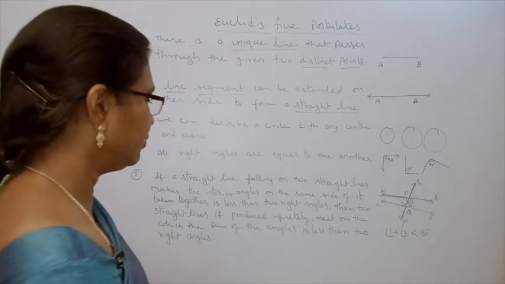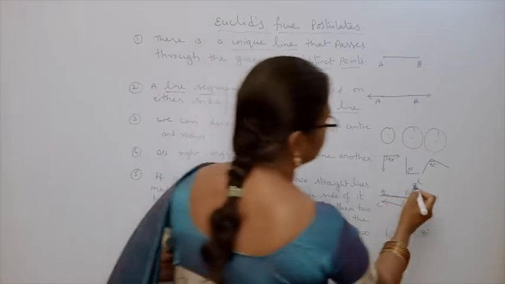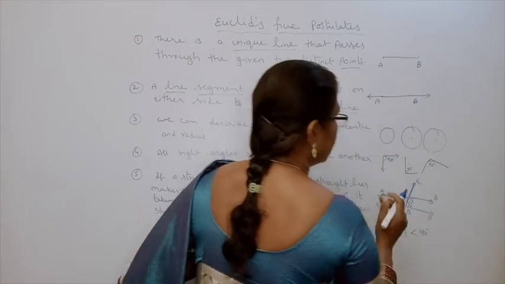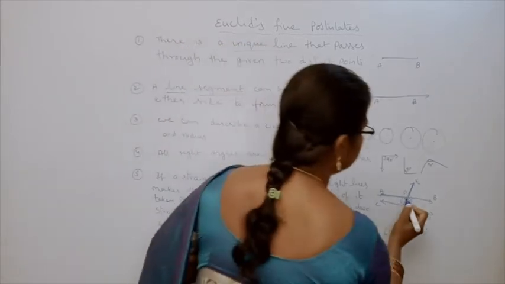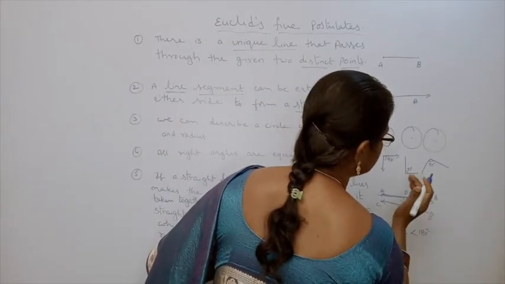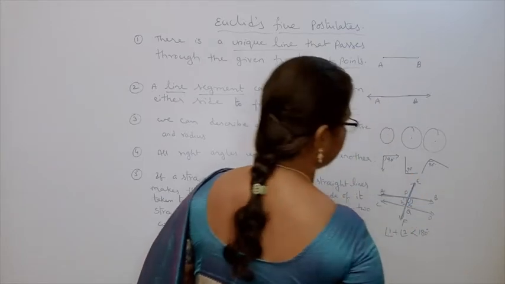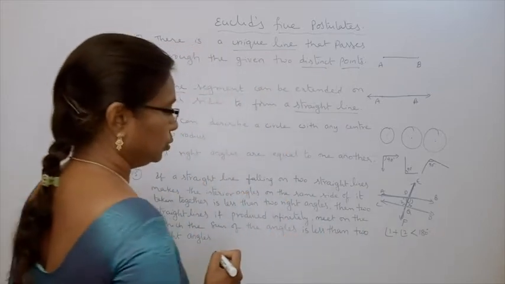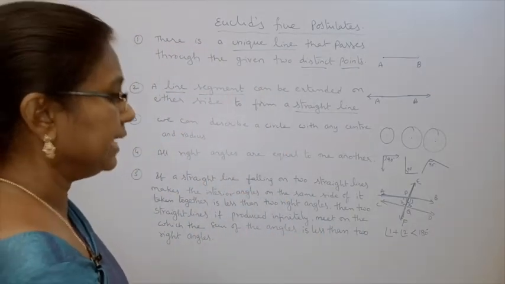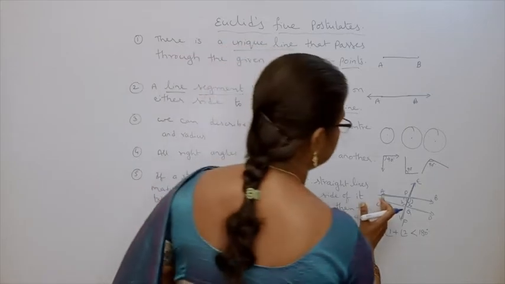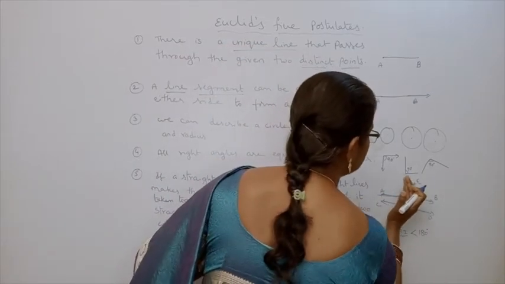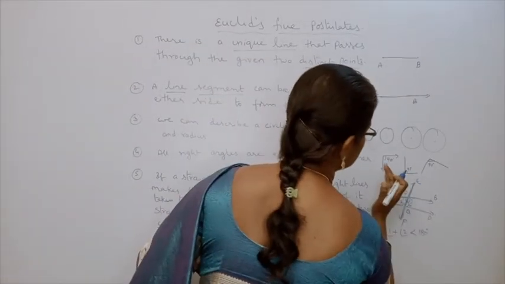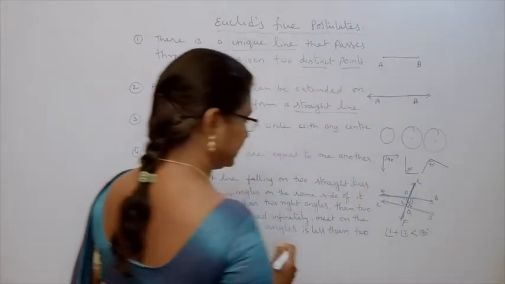Then what is the fifth one? If a straight line falls on two straight lines, and the sum of the two interior angles on the same side is less than 180, then those two lines will intersect somewhere. Which part will intersect? The same side as the interior angles which are less than 180. That side of the straight lines will intersect somewhere.